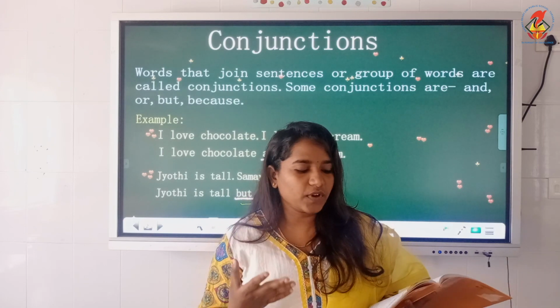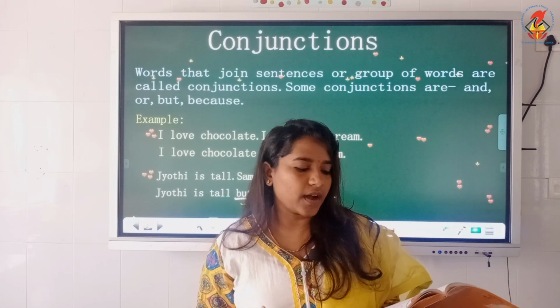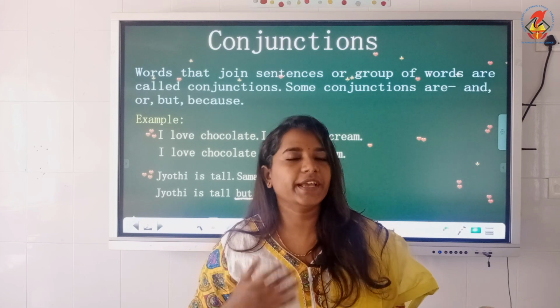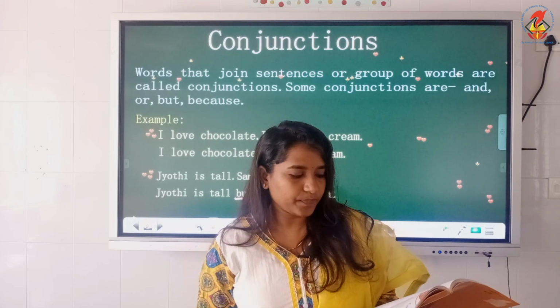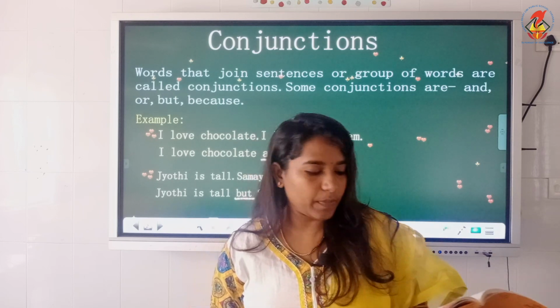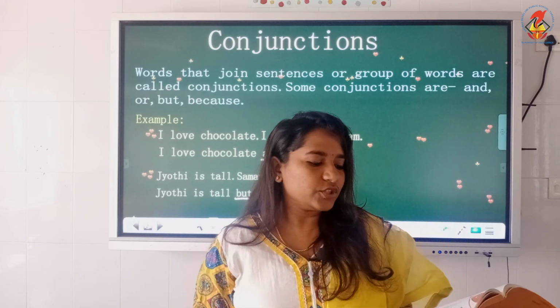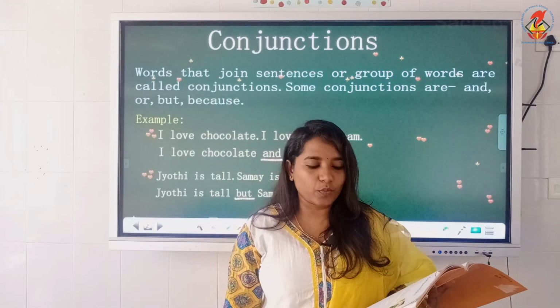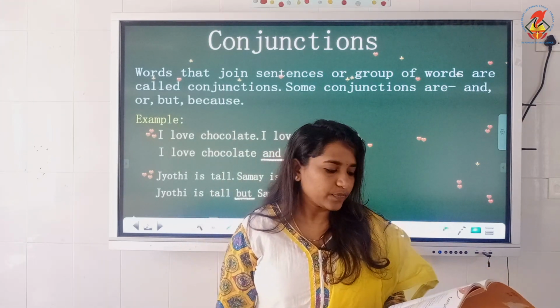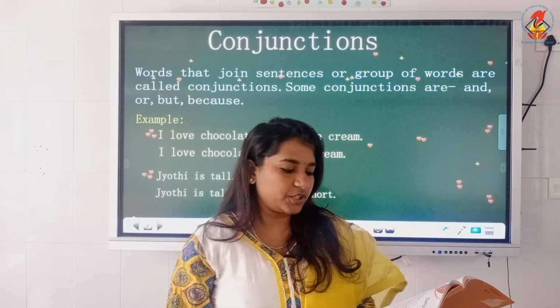Those words written in bold letters are said to be conjunctions, which help us to connect sentences or words together. Now there is a description about conjunctions in the box. Conjunctions are joining words. They are used to join 2 or more words or sentences. Now there are some more examples of conjunctions.